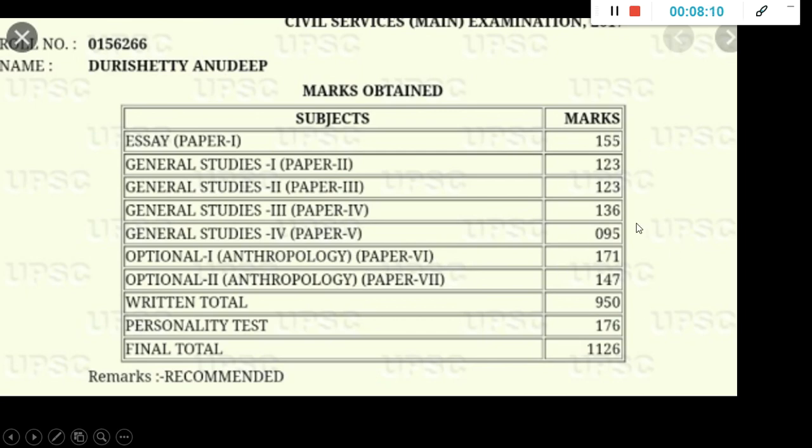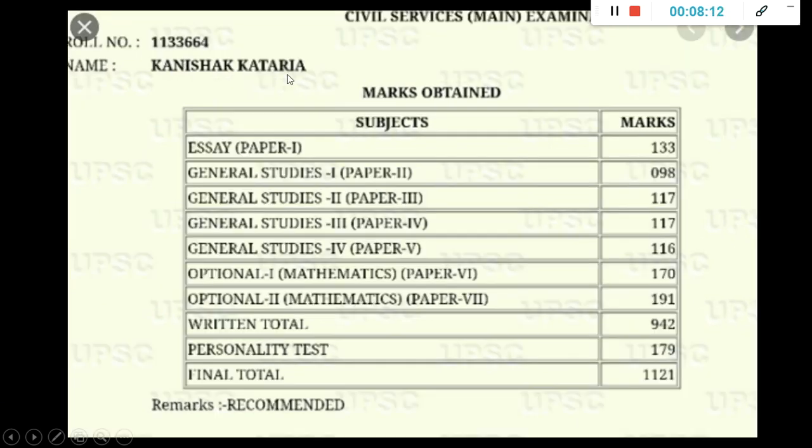So just this is a trend. I'll show you one more paper. This is the 2018 topper, rank 1. See his marks again, 1121. It's lower than the previous year. So again, it is only 40%. But if you see optional alone, it is 60%. So that is what I'm trying to tell you. Optional paper is something which will change your entire rank.